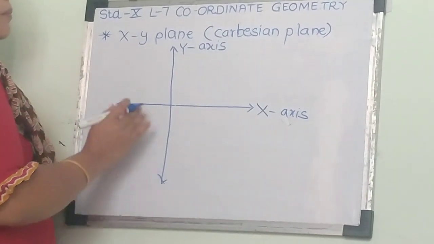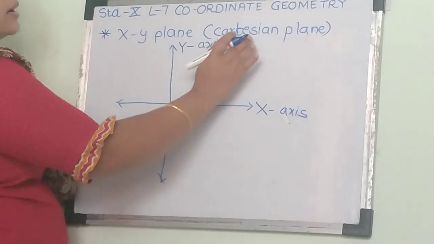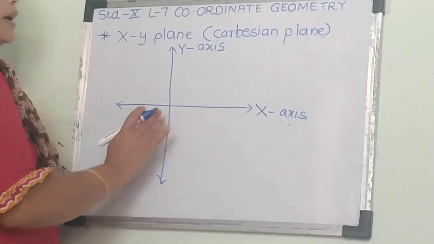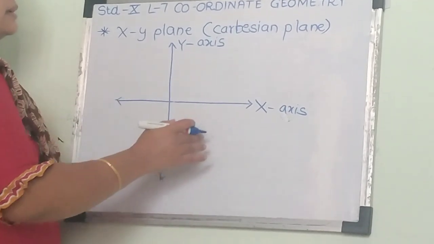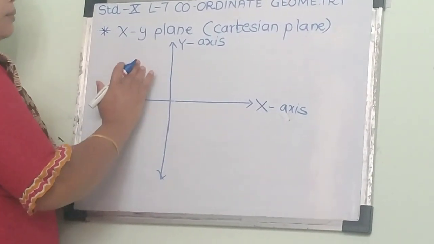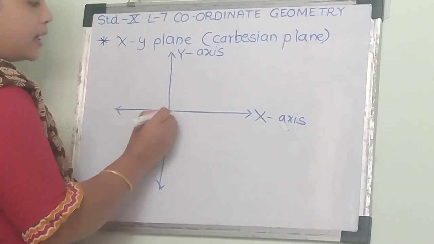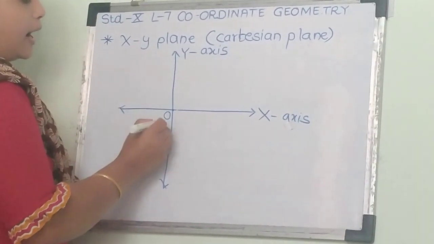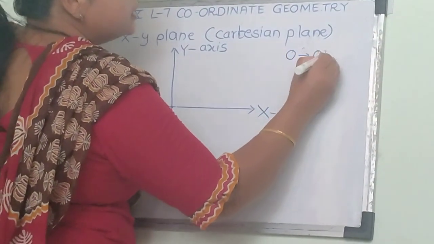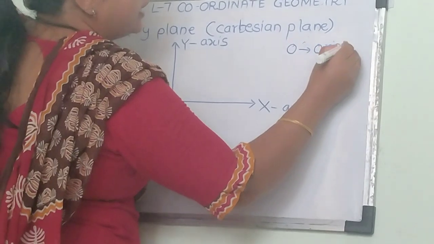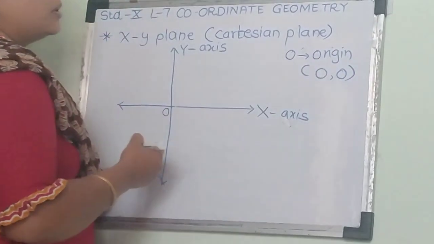This plane is called the xy plane or Cartesian plane. Due to the x and y-axes, the plane is divided into 4 parts. Where they meet, that is 0, and this 0 is called the origin, and the coordinates of the origin are always (0, 0).